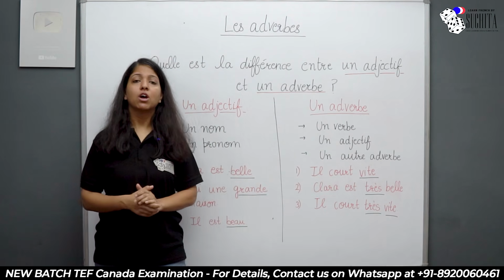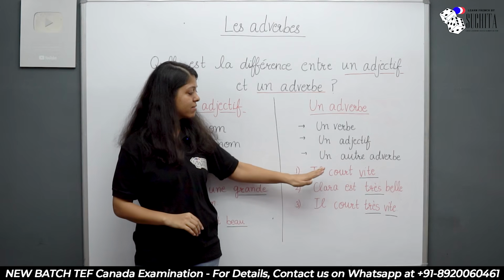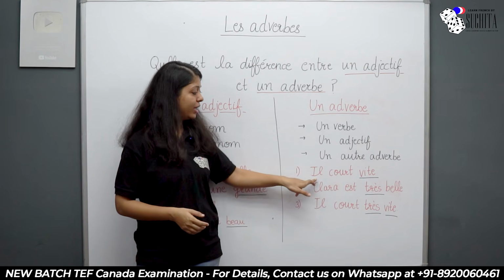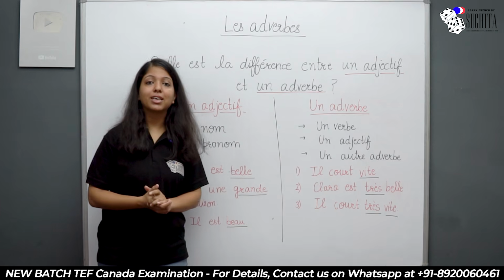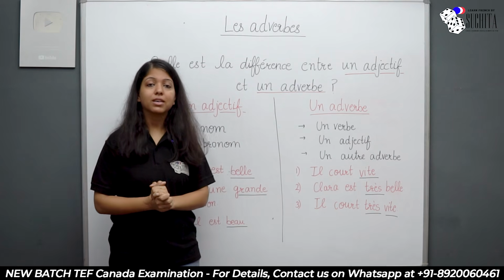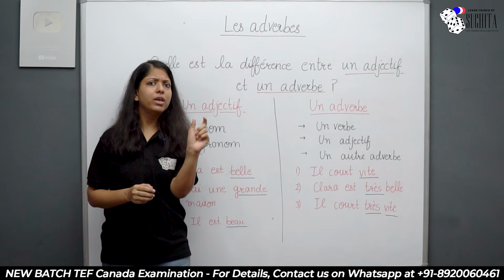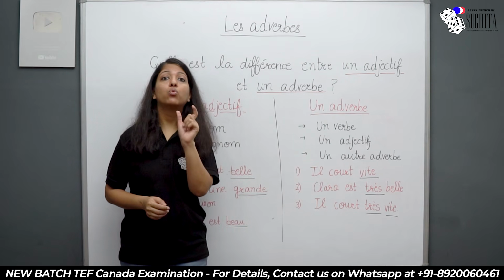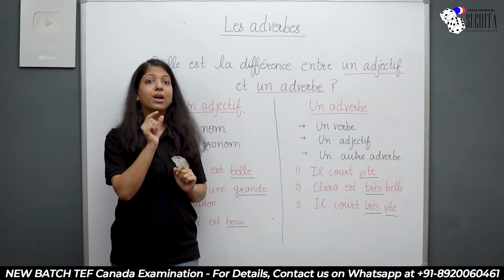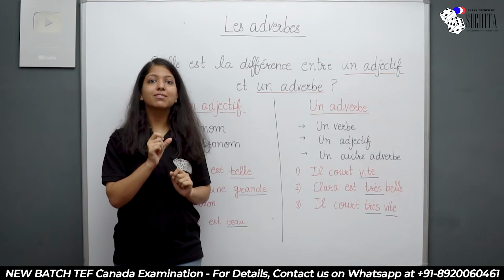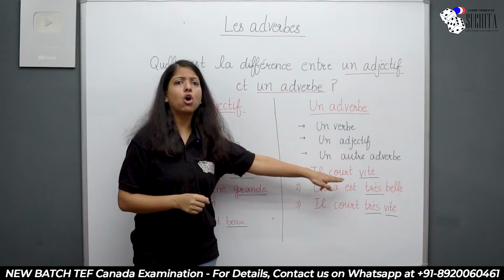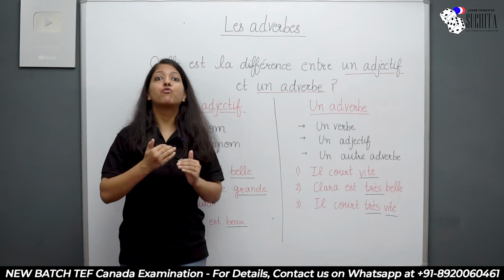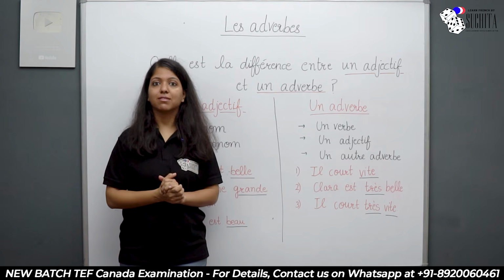through some examples. The first example which is there is il court vite, which means he runs fast. Il court vite. Now if you think in English also, he runs fast. What is court? That's a verb. If I'm saying he runs fast, fast is telling me the quality of run. How fast a person runs, right?